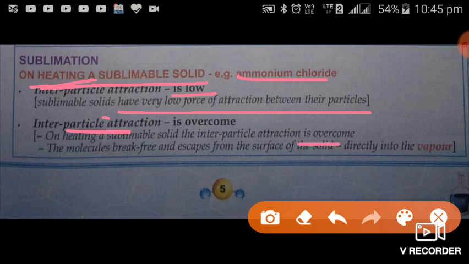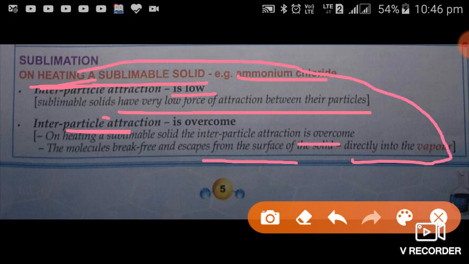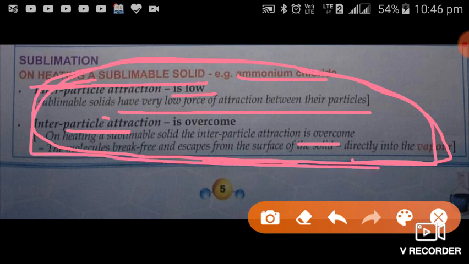The molecules break free and escape from the surface of the solid directly into vapor. This means, according to the kinetic theory of matter, these things will take place in case of sublimation. Sublimation is a process in which there is a direct change from solid to gas or vapor on heating, or a direct change from gas or vapor to solid on cooling. Such a process is known as sublimation.